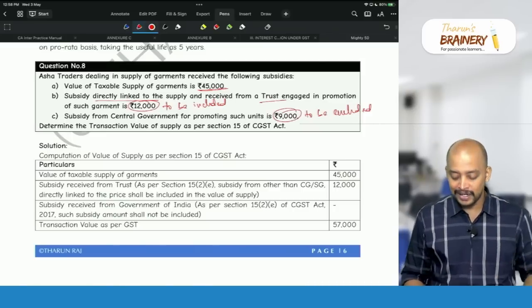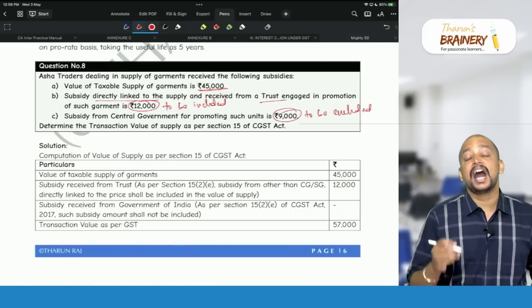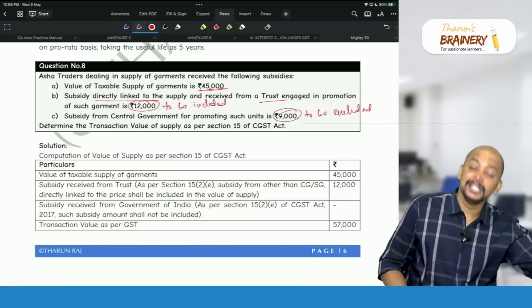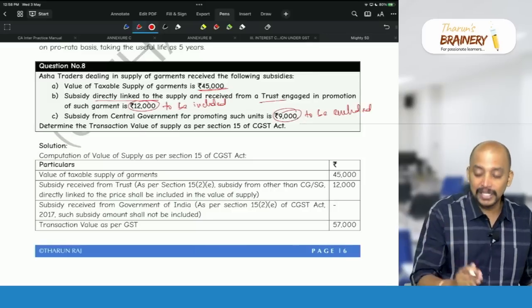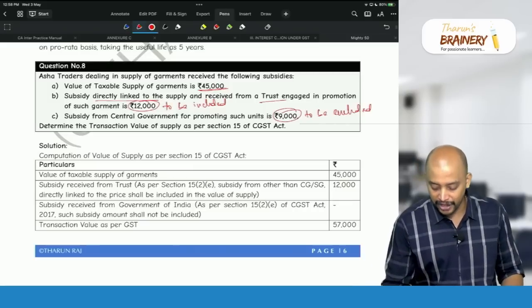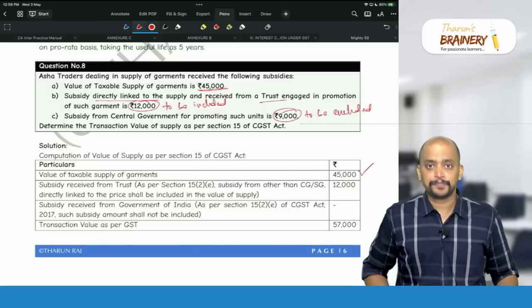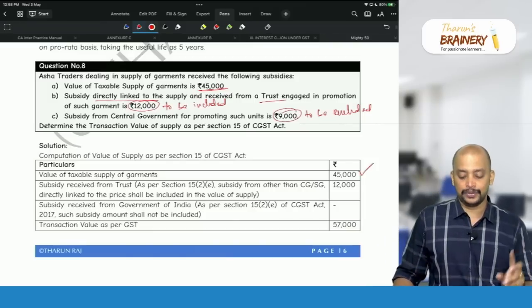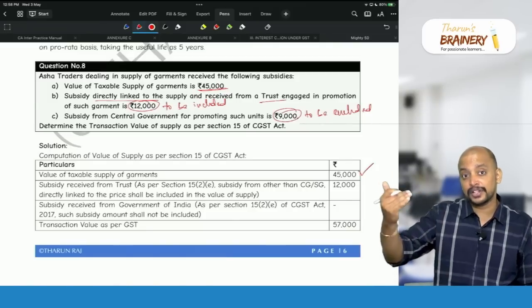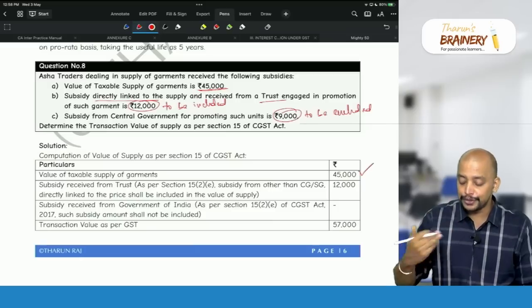What is that? View 1 means this 45,000 is after considering subsidy, which means there is some price X. From the X you reduced already 12,000 and 9,000, and the remaining amount is 45,000. So you take 45,000 as the transaction value, and 12,000 is to be included. But while arriving at 45,000, we reduced the 12,000. So we need to add.